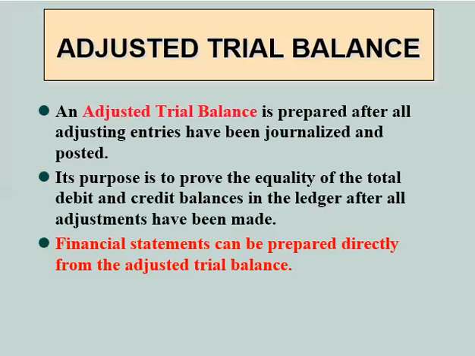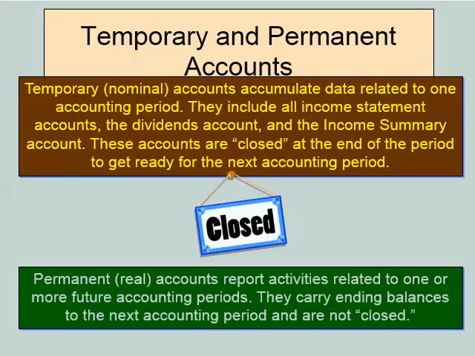So the next step in the accounting cycle is to go ahead and prepare our financial statements once we have our adjusted trial balance complete. Once we prepare those financial statements, the next step is going to be to journalize and post closing entries. And what that does is it's really going to start us over from scratch for our next accounting period.